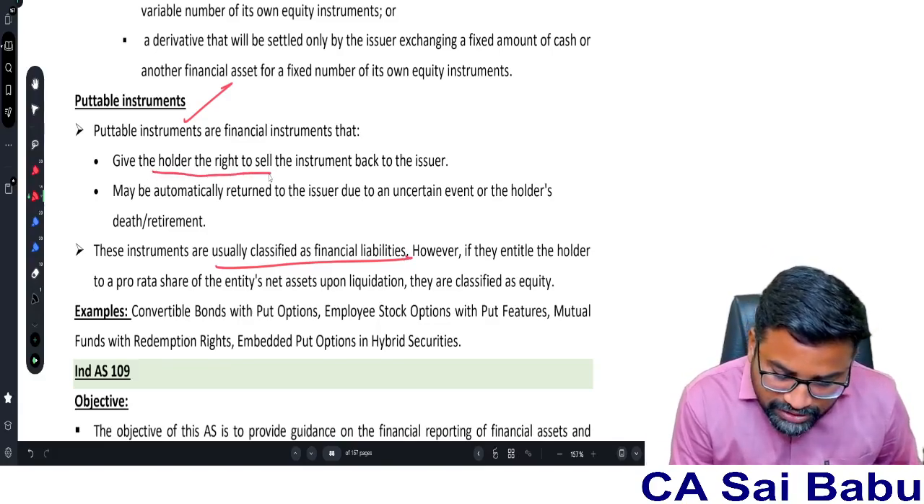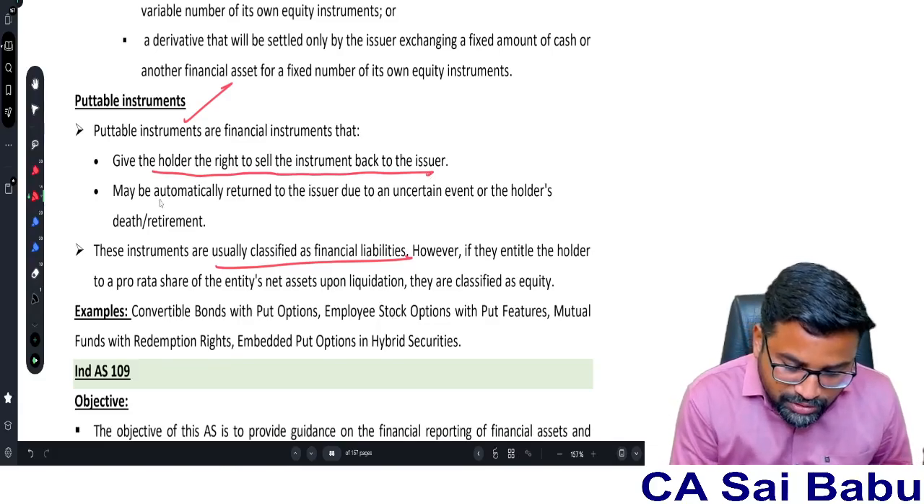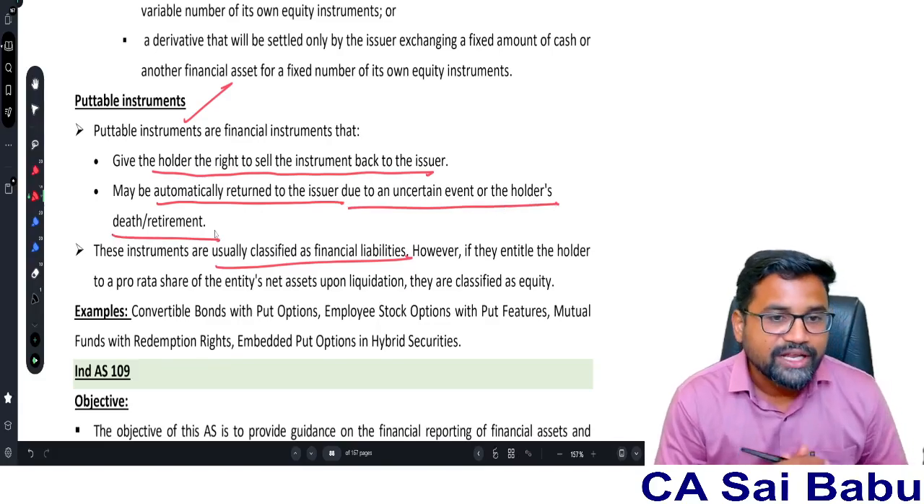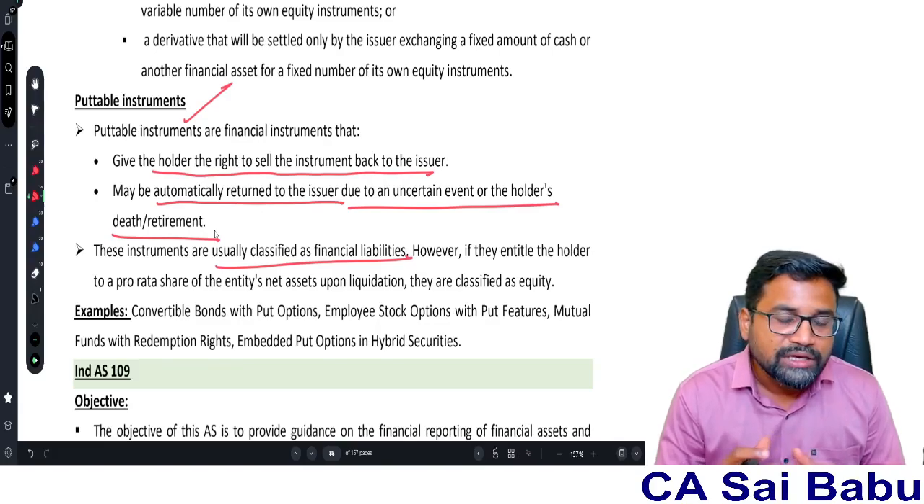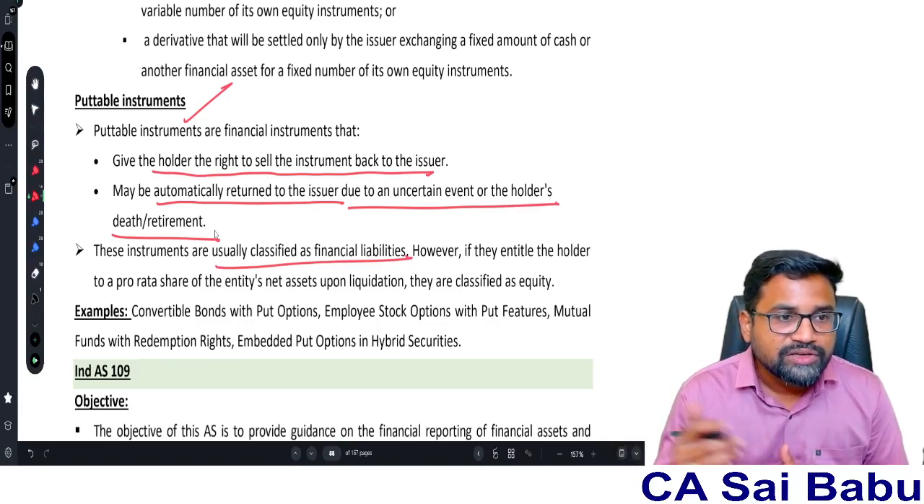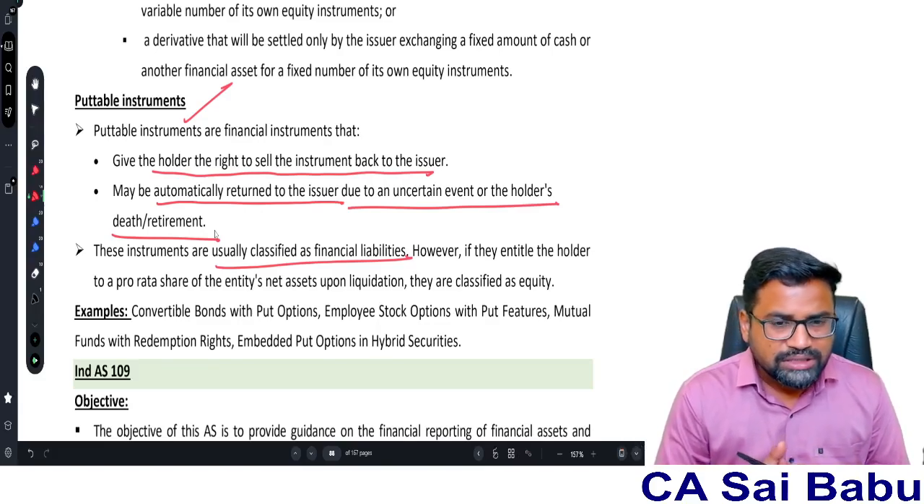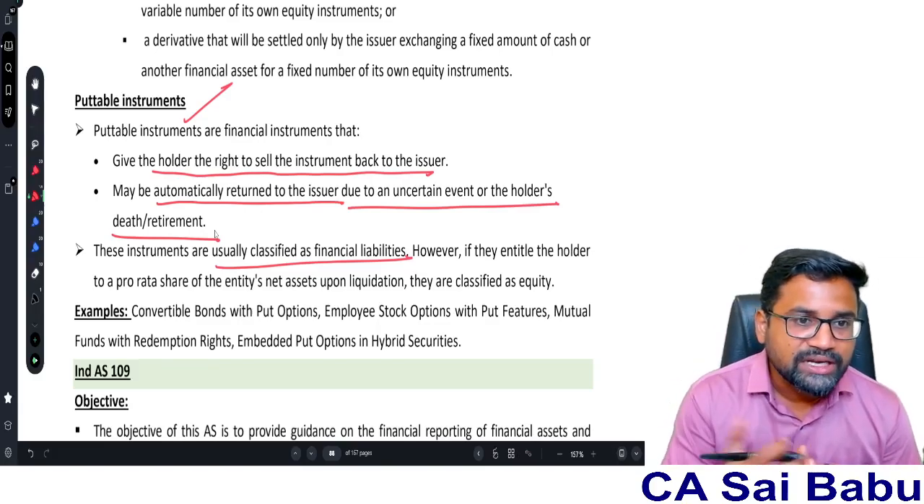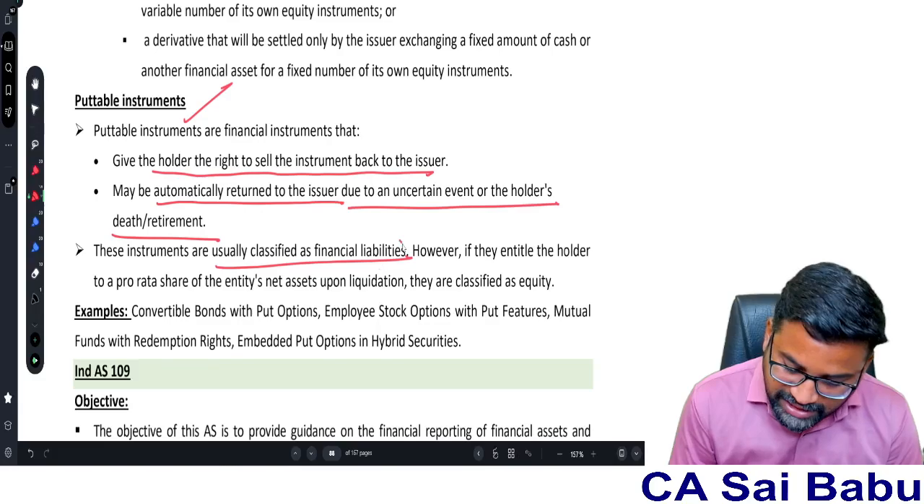They give the holder the right to sell the instrument back to the issuer, or it may automatically return to the issuer due to an uncertain event, or the holder's death or retirement. Any unforeseen circumstances happen. Suppose a holder died, or because of his retirement, he can return it back to the company. The company will take the financial instrument and give the money back. That is basically a financial liability.